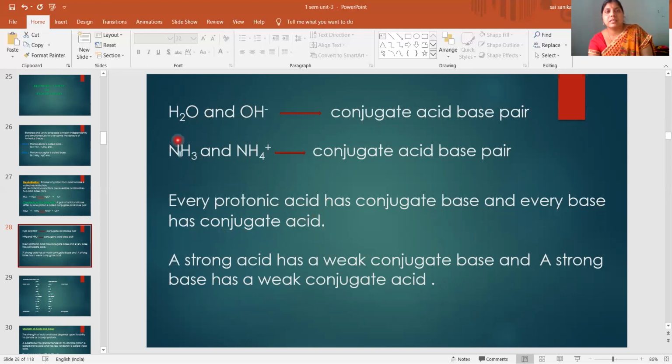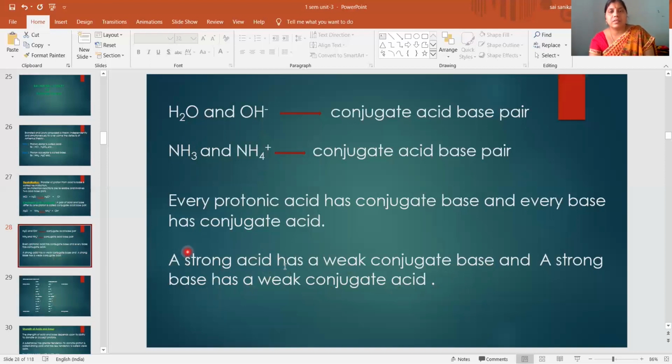So this NH3 is a base, and NH4 plus is the conjugate acid of NH3. Okay, a strong acid has a weak conjugate base. Whichever is a strong acid will have a weak conjugate base, and a strong base has a weak conjugate acid. Okay. So this is about conjugates.